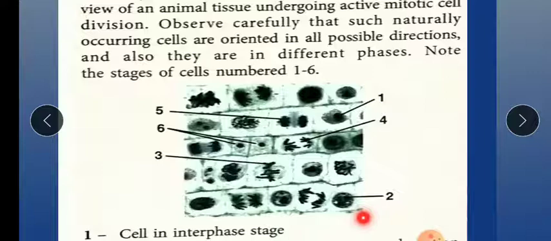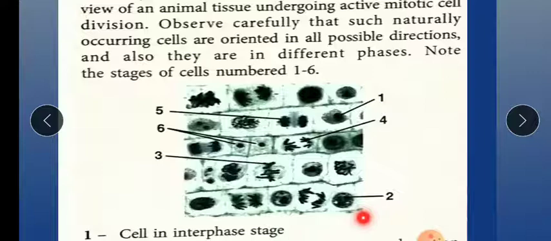In the late prophase, what will happen? The nuclear membrane starts dividing. And we will get the sister chromatids attached to the centromere, and spindle fibers appear between the daughter centrioles. So just remember like this: nuclear membrane and nucleus disappear.